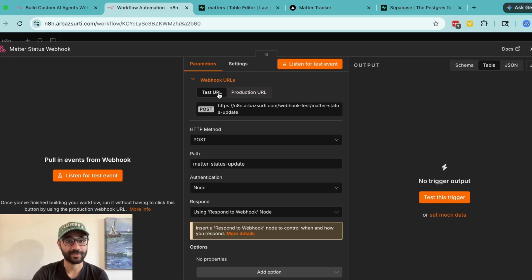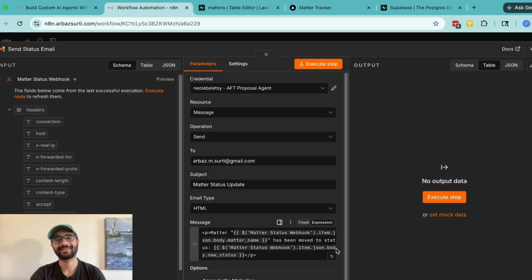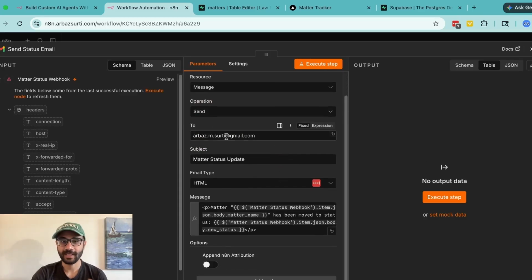You'll see it has both a test and a production URL. Make sure that after you make this workflow active and that it is published in N8N, this is the URL that your code is using. After that, it's going to send the status update, and I've chosen just my personal email address for now. And then for the message, it's nice and simple.